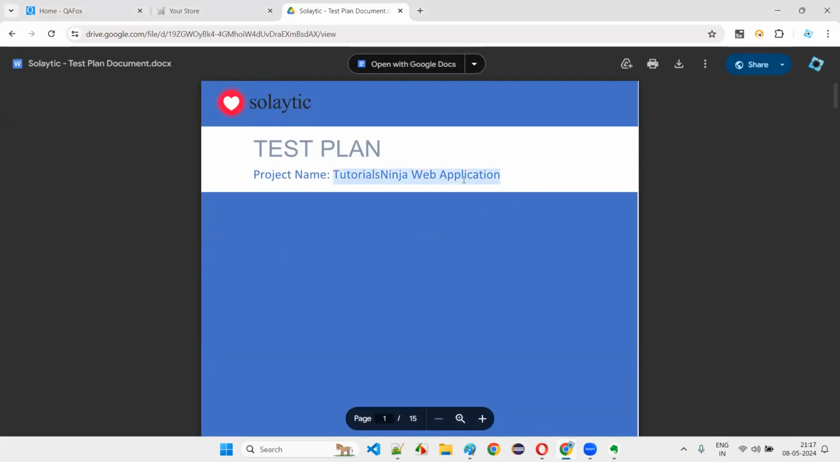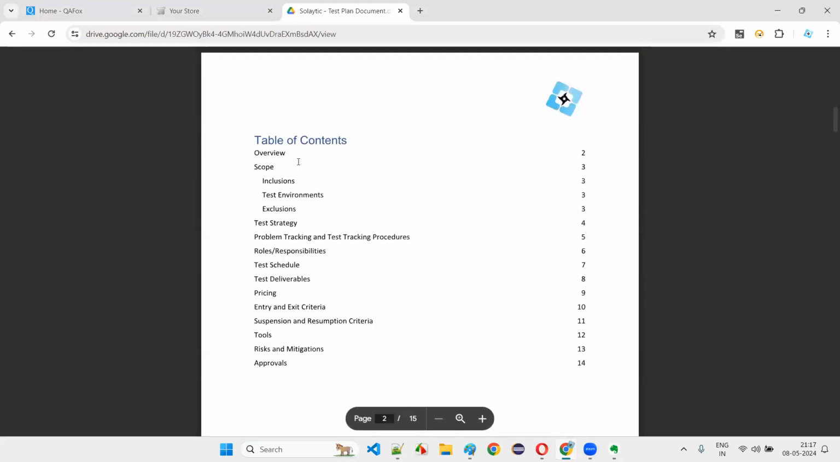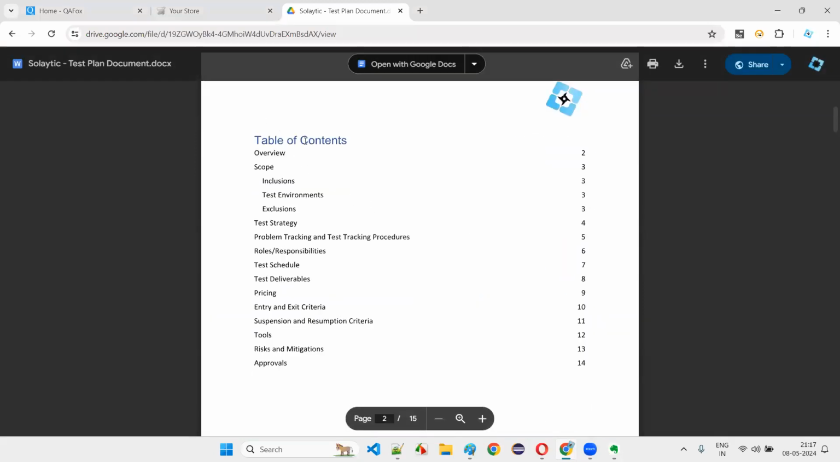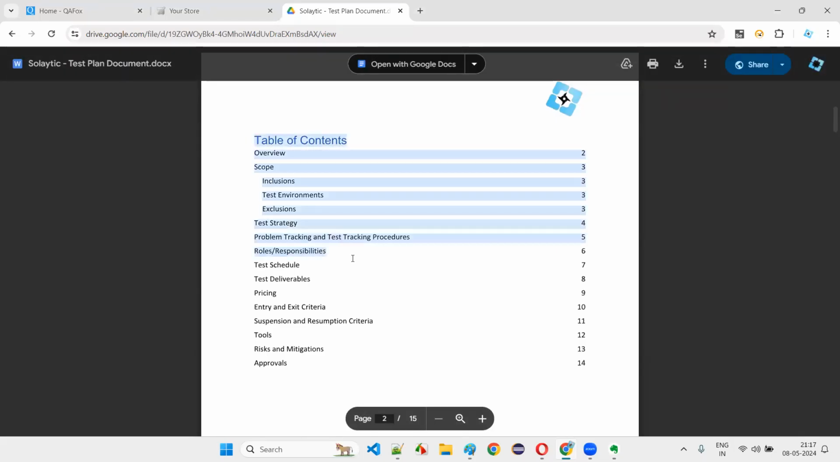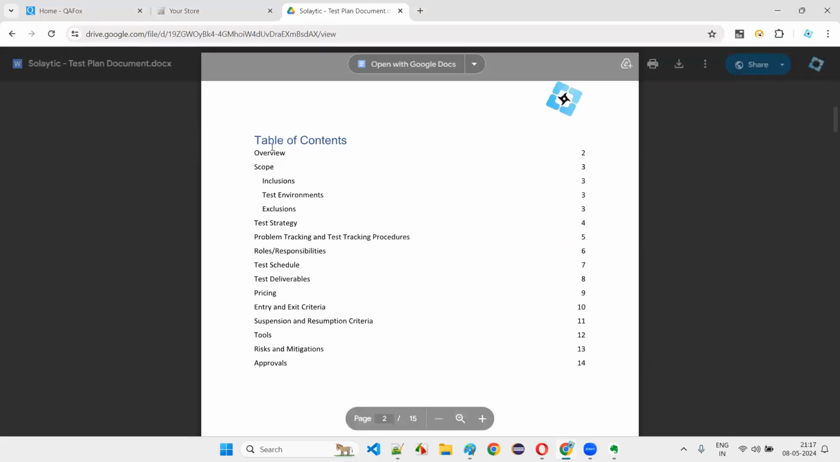We have to test the Tutorials Ninja web application. Like a table of contents, we have to create this document, guys. Software testers have to prepare this document in a Word document or whatever it is. In a traditional project, they have to prepare this particular document.